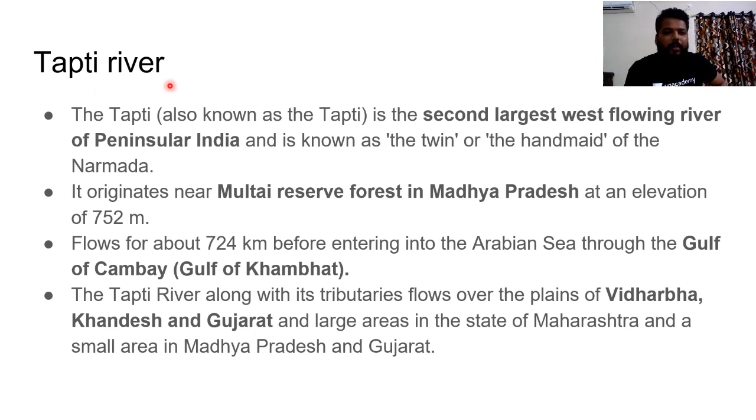The Tapti river is the second largest west flowing river of peninsular India, and it is also called the twin or handmaid of the Narmada river. It originates near Multai Reserve Forest in Madhya Pradesh. It flows about 724 kilometers before entering the Arabian Sea through the Gulf of Kambat region. Do remember this point. Clear?